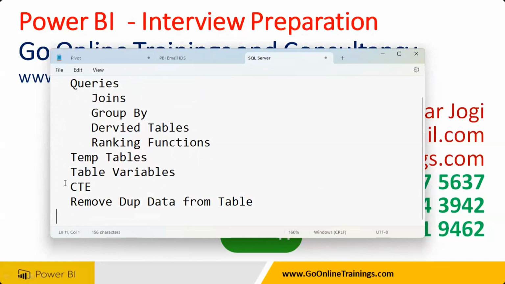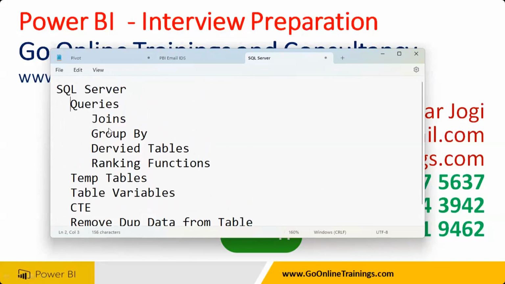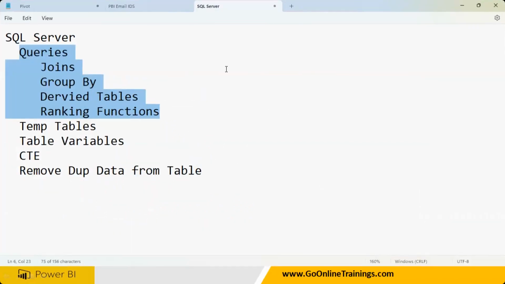Difference between CTE and what is a rank and dense rank. The difference is what is a row number. All of them are going to be asked. Queries are going to be drilled like anything. You must watch and complete my case studies. And SQL Server is very, very important, right? As I told you, 60% of the interview questions are going to be covered in this.